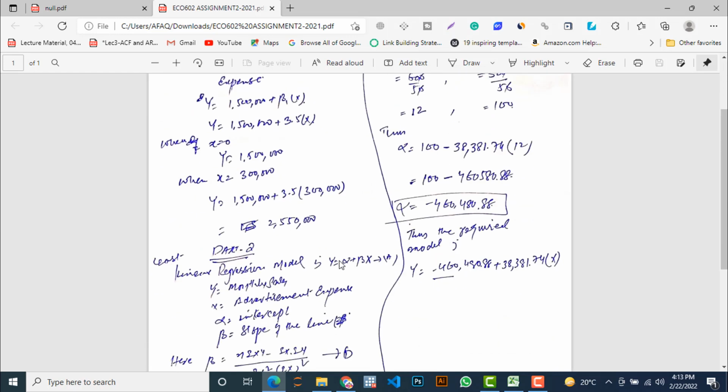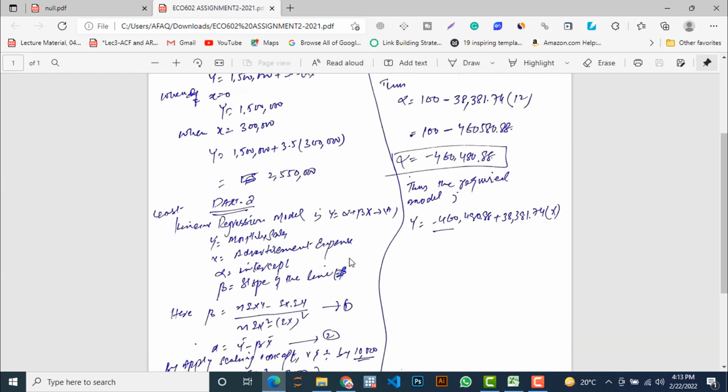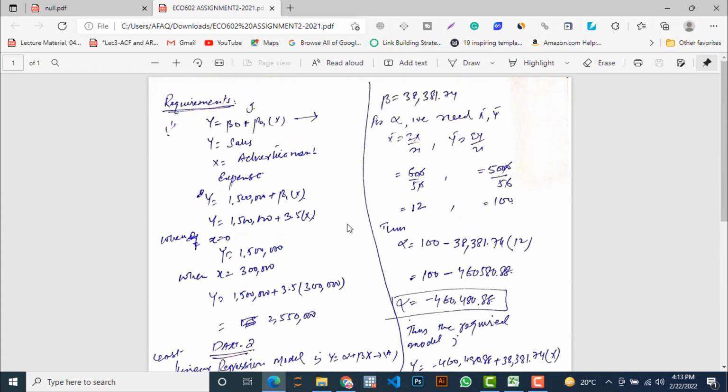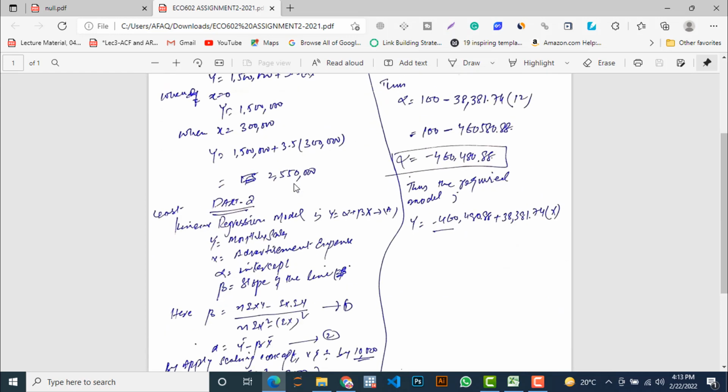We cannot use beta naught here because as per the restriction of the requirement, he is asking for alpha. So if he doesn't mention anything, you can use any notation as you like, but as per the restriction we are going to use alpha. So it is better to use alpha here and beta, alpha plus beta. Please understand the concept, don't get confused by notations.